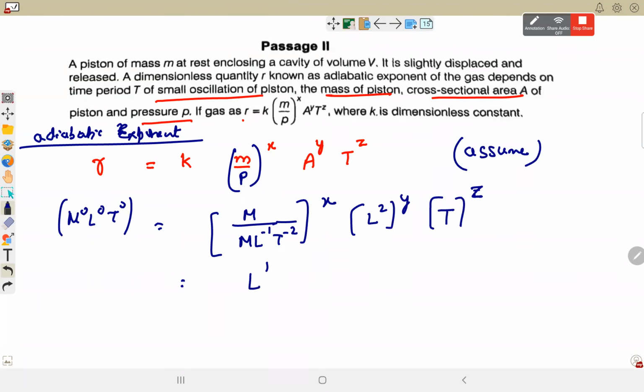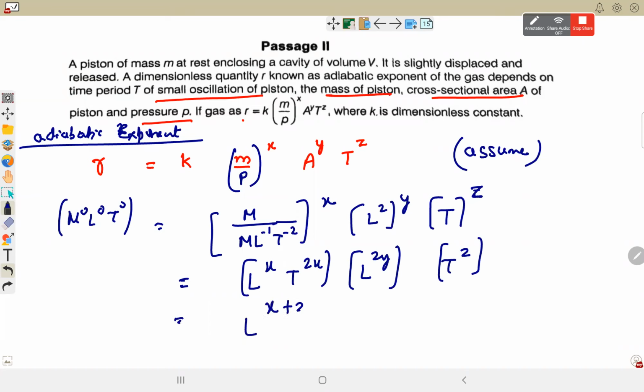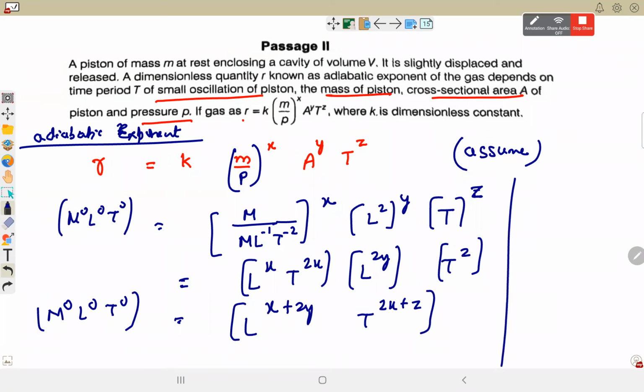L to the power x, T to the power 2x, L to the power 2y, T to the power z. L to the power x plus 2y, T to the power 2x plus z. M0, L0 and T0. Now compare. 2x plus z is equal to 0. X plus 2y is equal to 0.